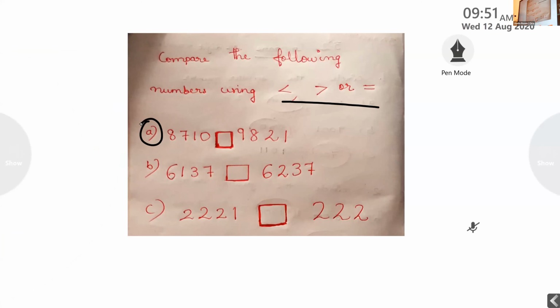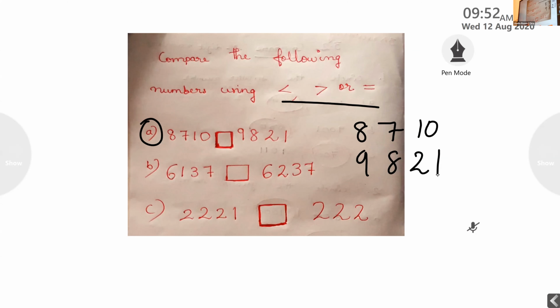First question: 8,710 and 9,821. Which symbol should I use, less than or greater than? Greater than.